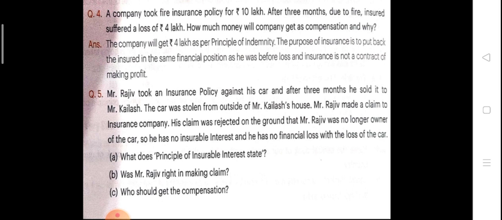According to the principle of indemnity, whichever is less is paid. So the less amount is 4 lakh, so 4 lakh is paid by the insurance company.